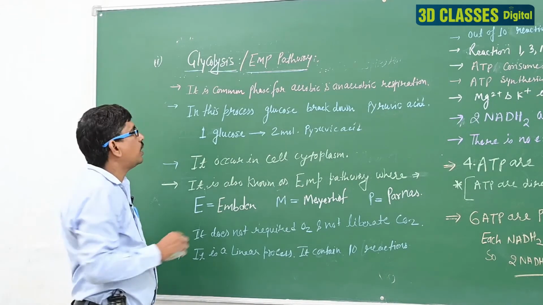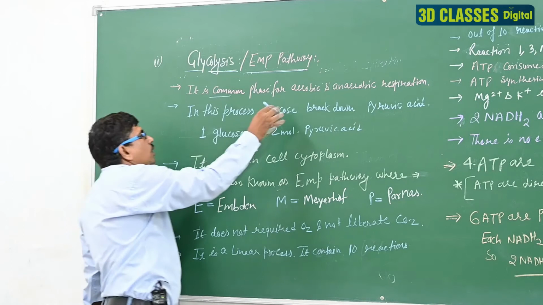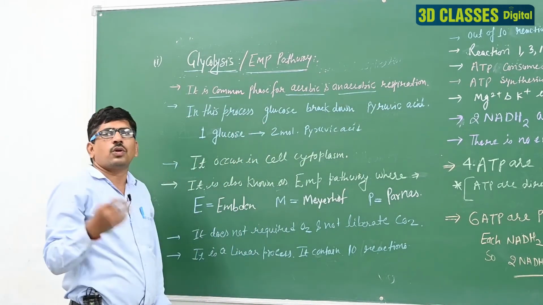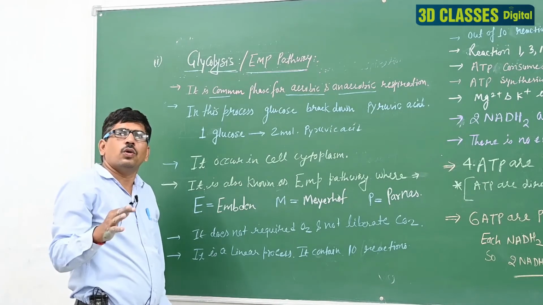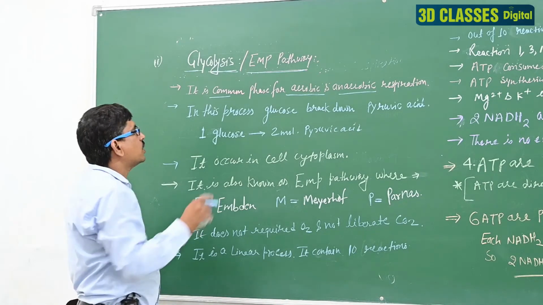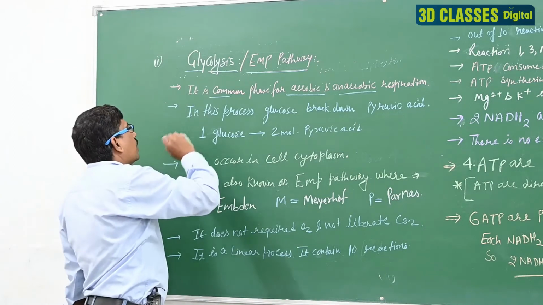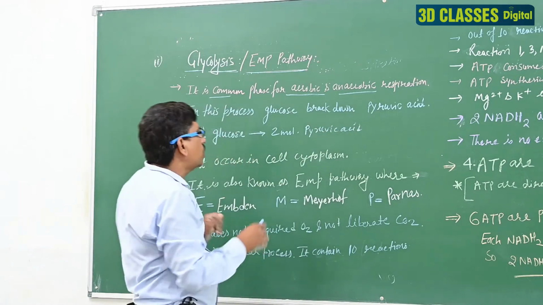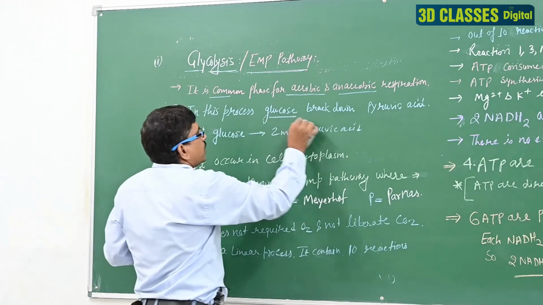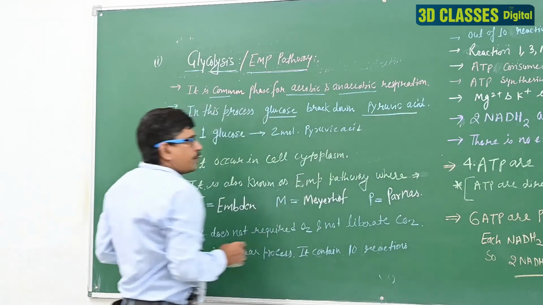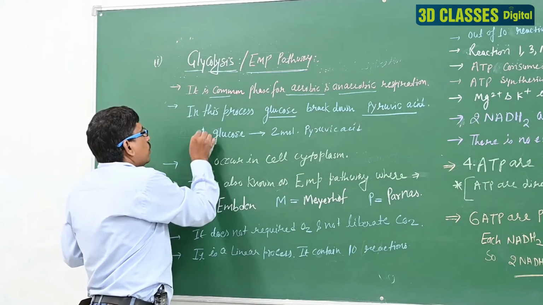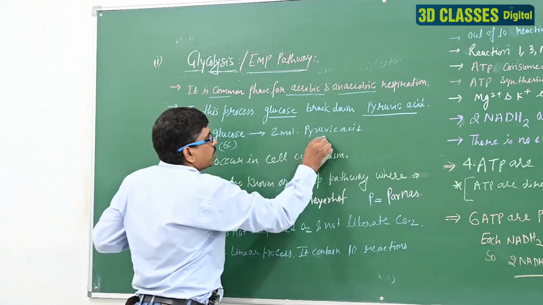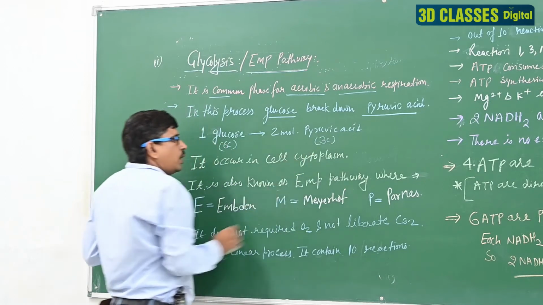EMP pathway. Clear? It is a common phase of both aerobic and anaerobic respiration, because in this process O2 is not required and there is no release of CO2. So it is known as the common phase. In this process the glucose molecule breaks down into pyruvic acid. Glucose is a 6 carbon compound, and it breaks down into the 3 carbon compound pyruvic acid.